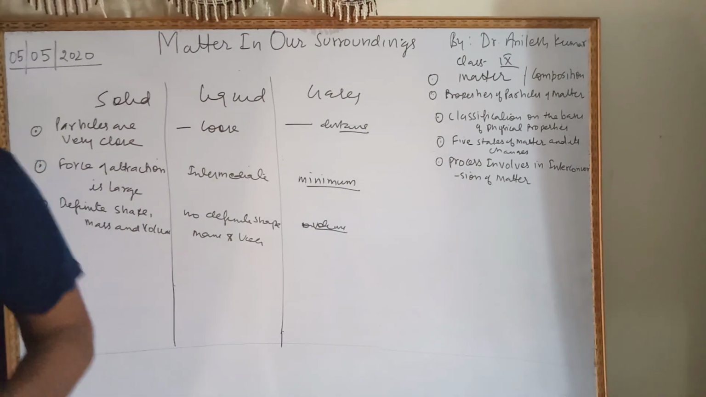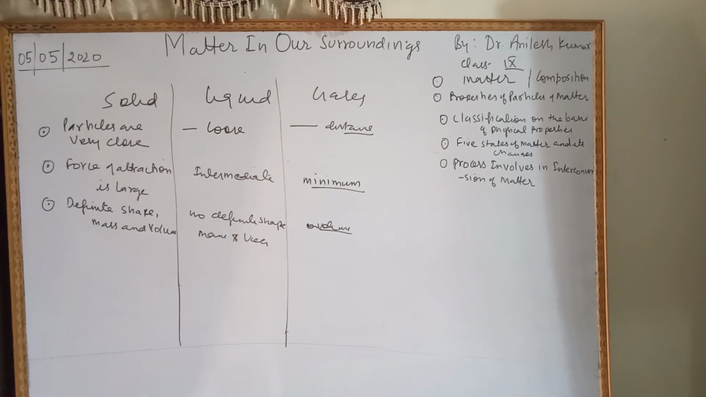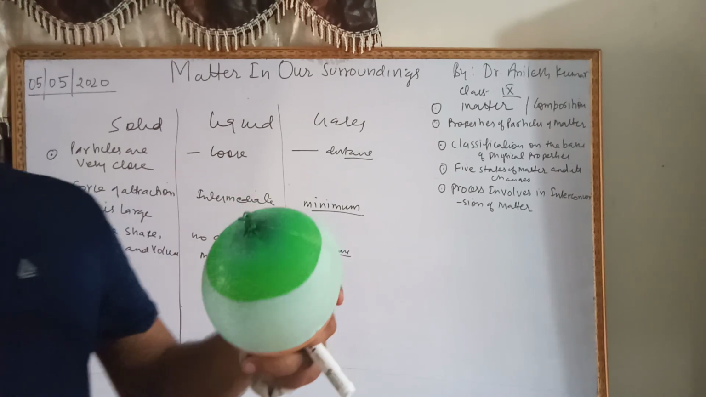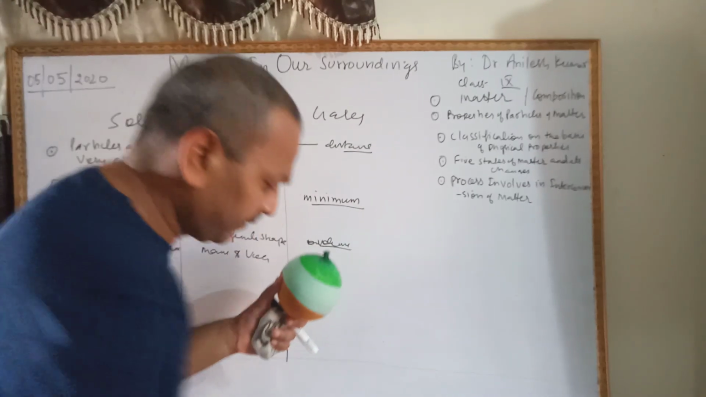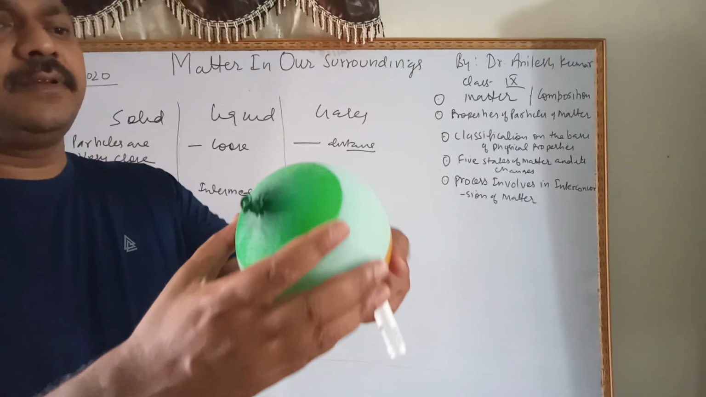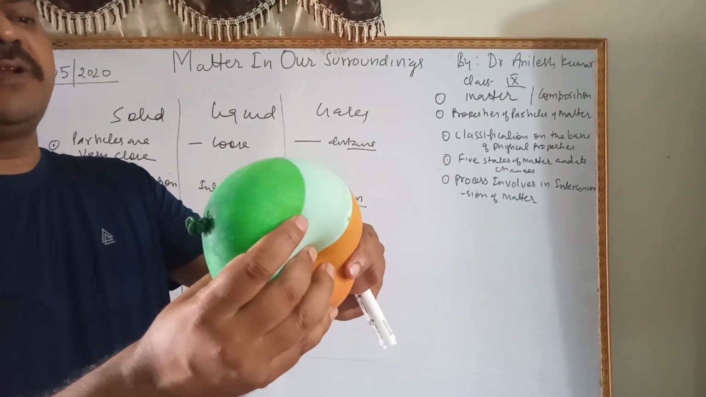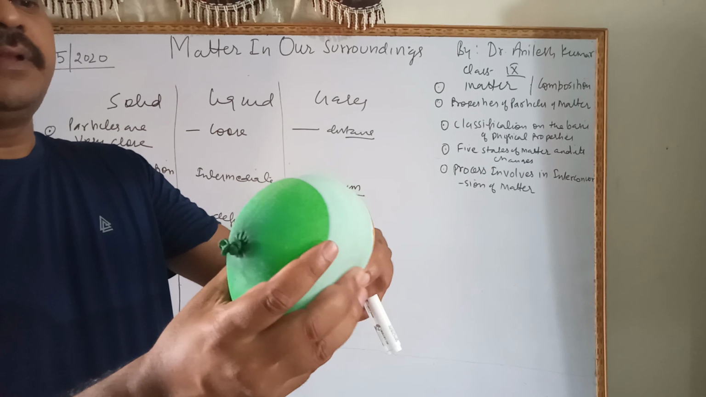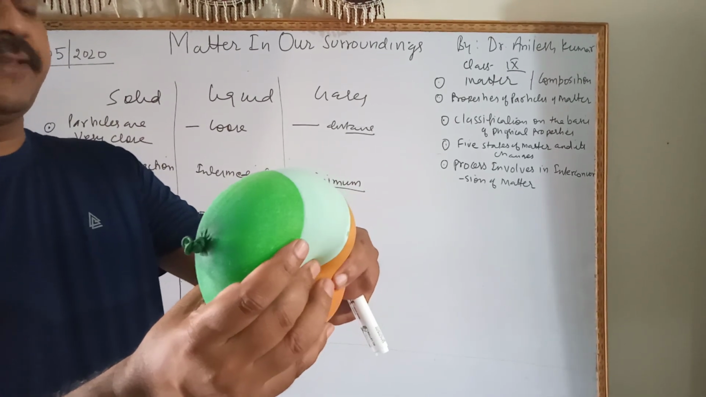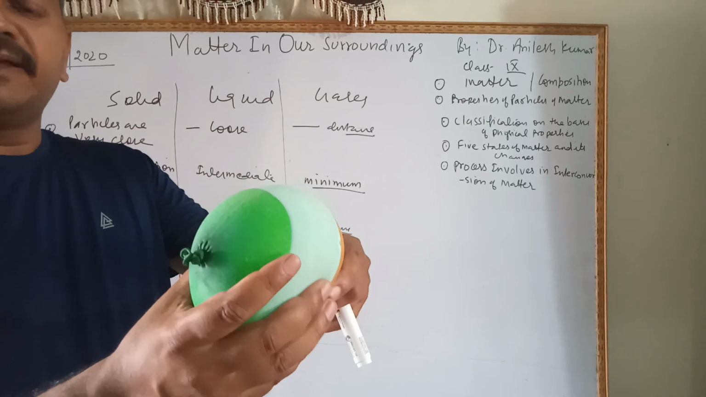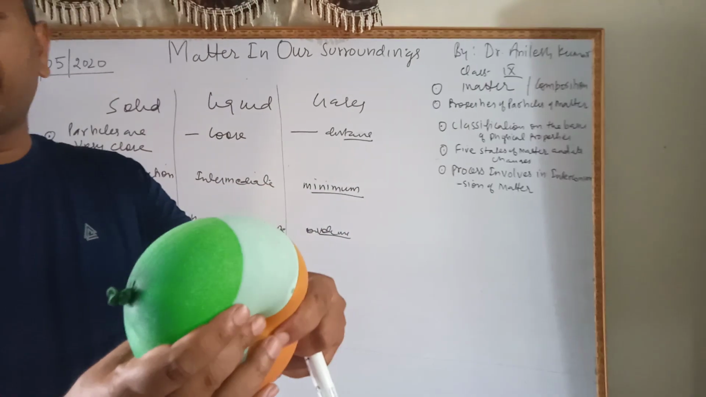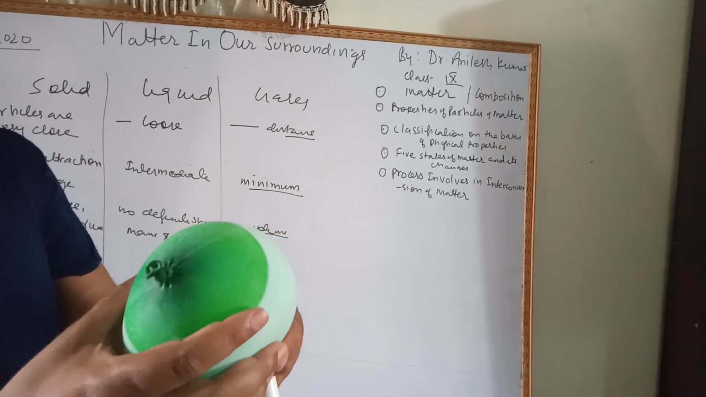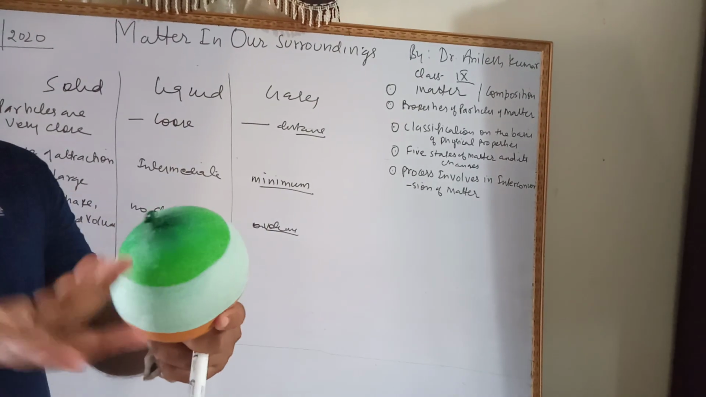Next point, we will take a few examples. This is a balloon, and here it is filled with air. Air is a mixture of gases, children. Now we can compress this balloon because of less force of attraction between the gas particles. So gases have very high compressibility. Liquid has less, and solid has minimum compressibility. Same case for density also.